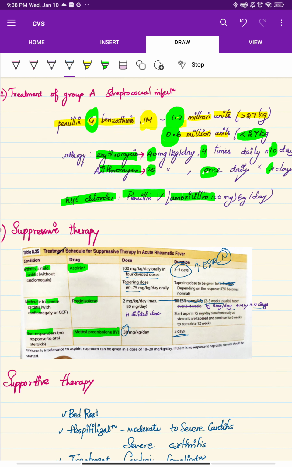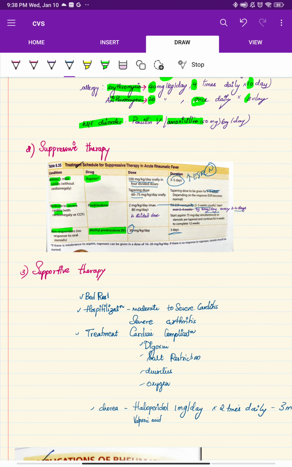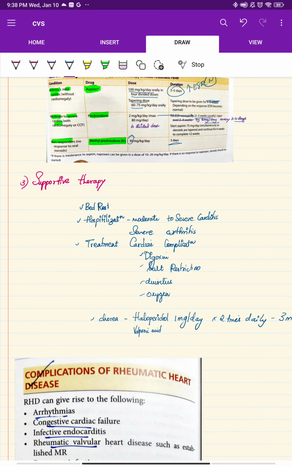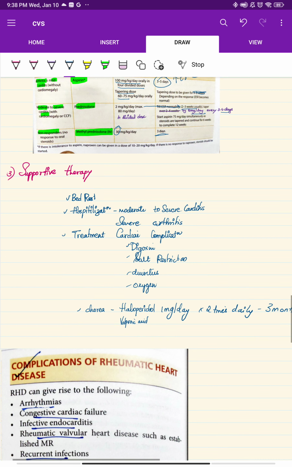Next, supportive therapy: strict bed rest, hospitalization in case of moderate to severe carditis, treatment for cardiac complications like digoxin, salt restriction, diuretics. Chorea means if your patient has chorea, you should give haloperidol 1 mg per day, not 1 mg per kilogram per day, totally 1 mg per day, in 2 divided doses for about 3 months.